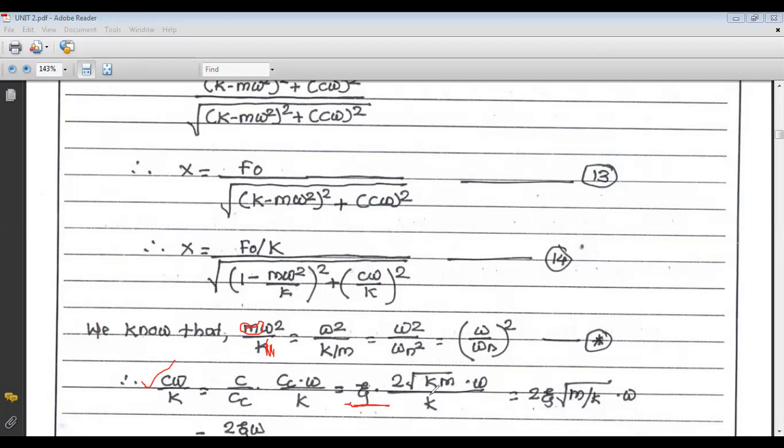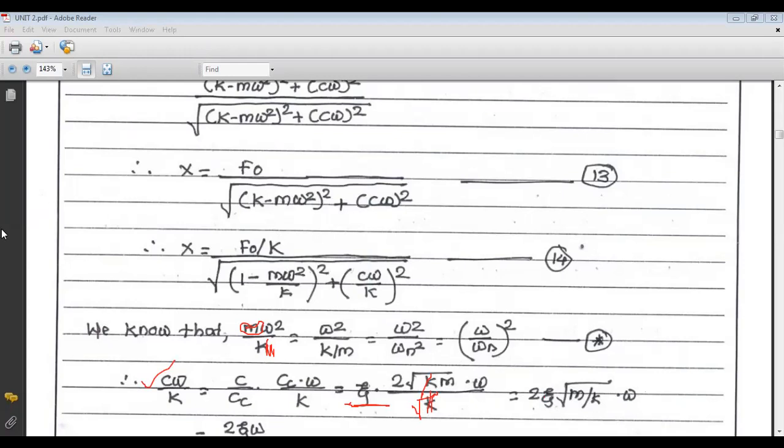Now k cancels and the square root term goes to this side, and if this square root m goes to the numerator, that becomes square root of m by k. Now if we take this term to the denominator, that becomes square root of k by m.